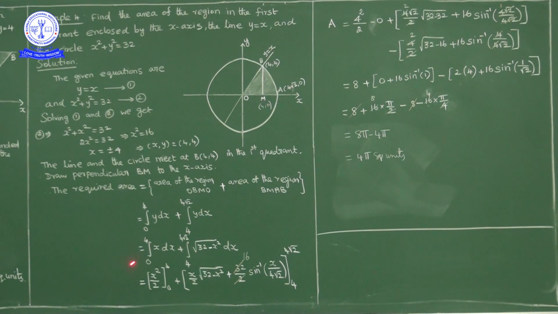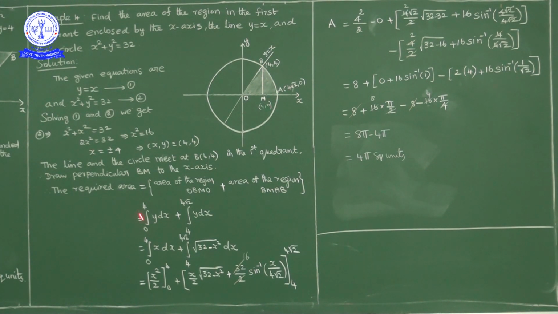So the integral from 0 to 4 of y dx plus the integral from 4 to 4 root 2 of y dx: the first is the area under the line y equals x, and the second is the area under the circle.